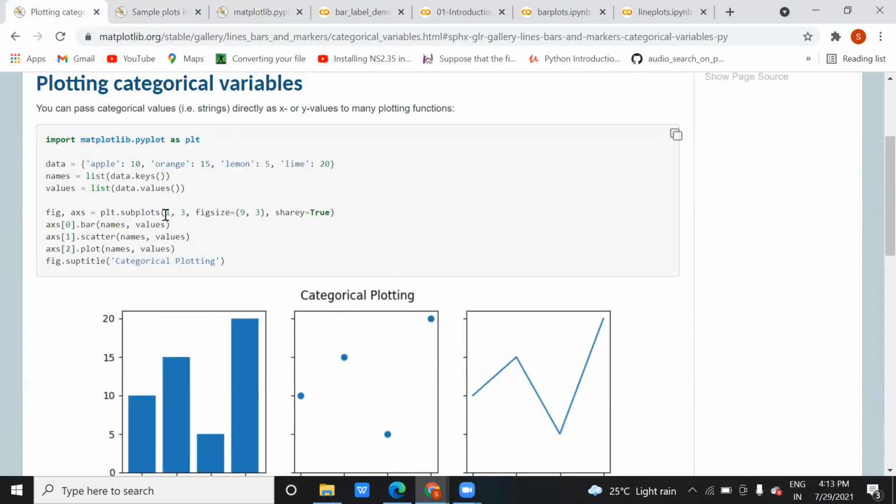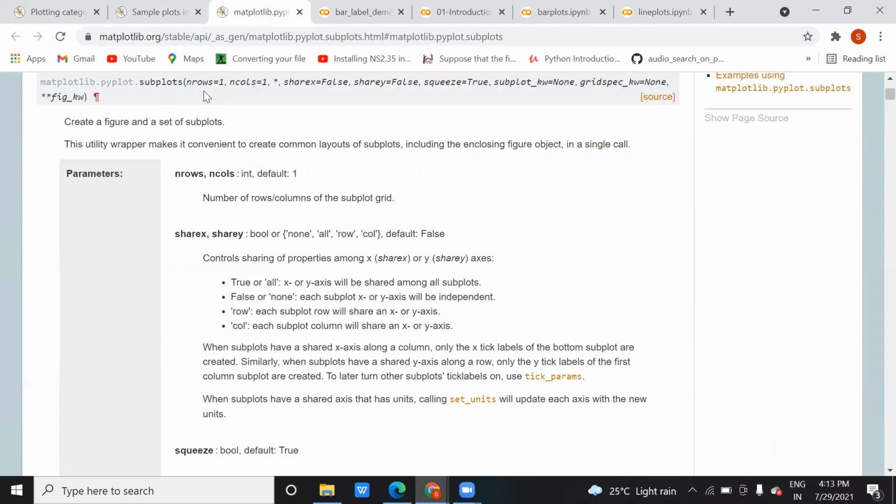So here you are just passing this values subplot, and this is what I've shown you, right? How many rows of data you have, how many columns you have, and what will be the size of that. So you need to pass different kinds of parameters. As of now it might look complex, or you might not be getting it, but you can use the simple one.